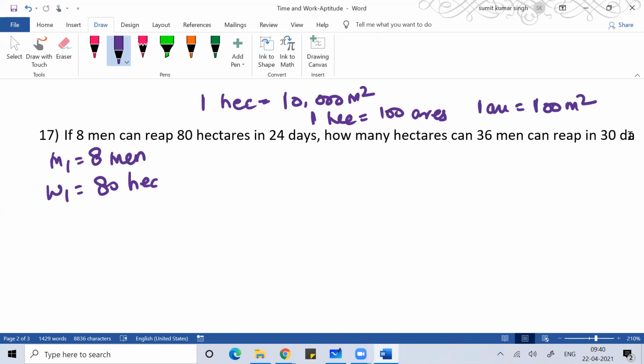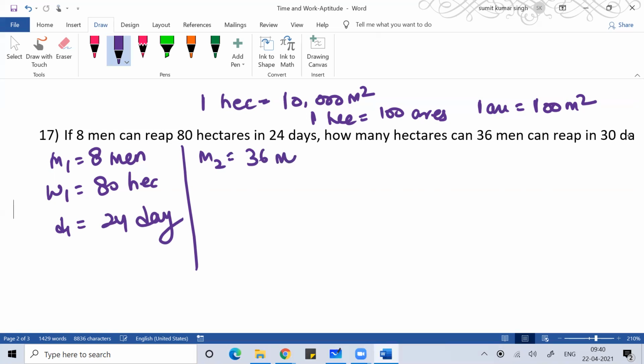Today we don't require this relationship, it's simply a revision. So if eight men can reap 80 hectare of land in 24 days, then 36 men can reap how many hectare of land in 30 days?